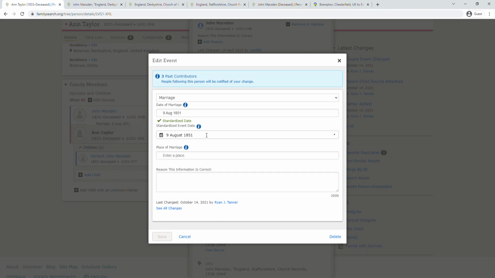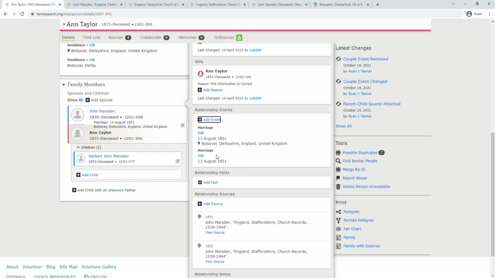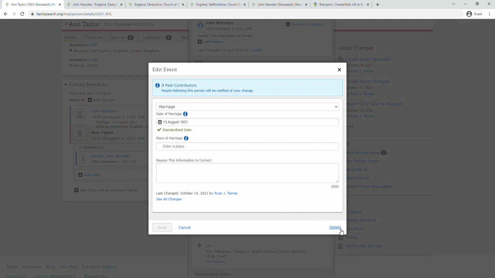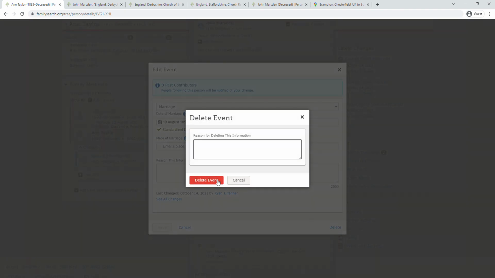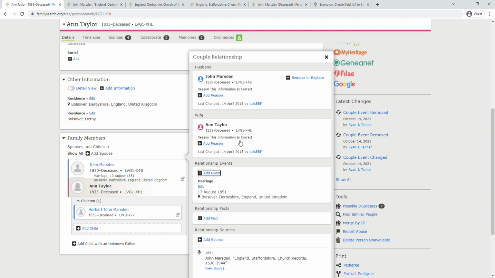This is an extra one. We can delete it because they were not married more than once. This is also an extra one. It's a duplicate. So they only have a single marriage here.